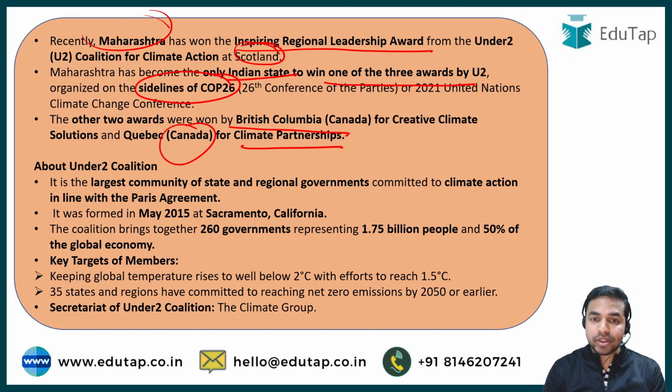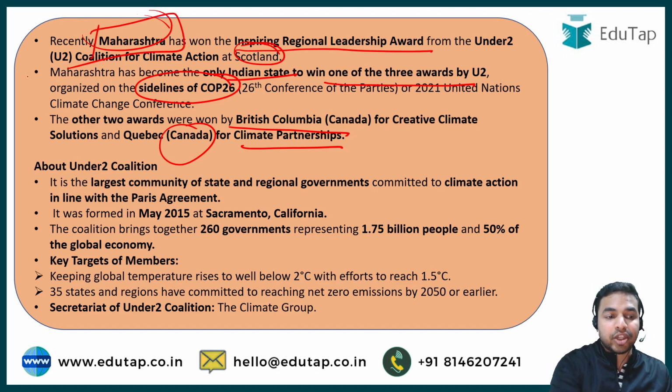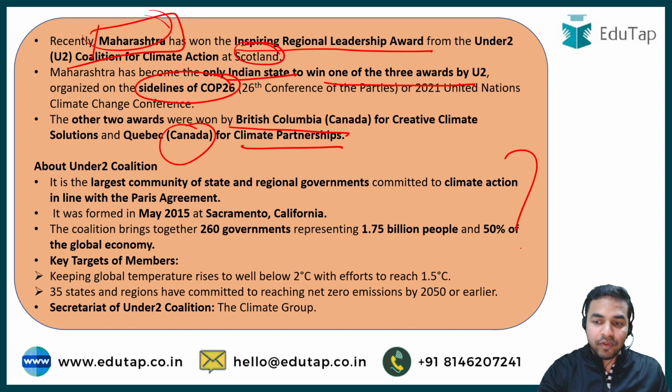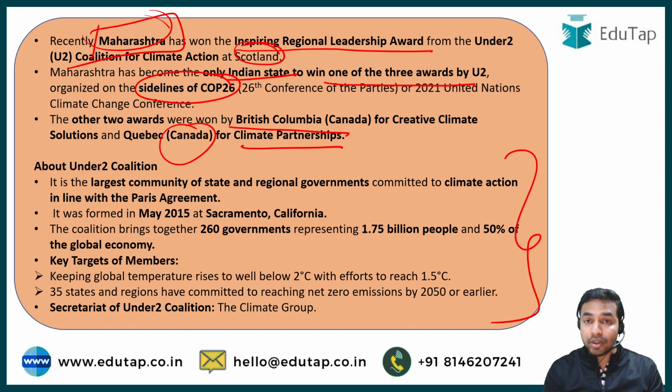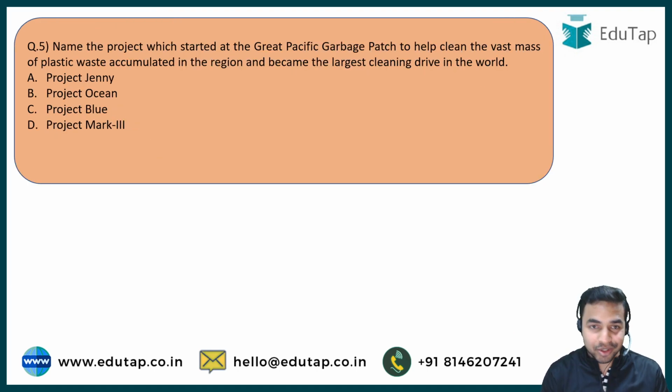These are the two winners, and majorly what we are required to remember is the Indian state which has become the only Indian state to win one of the three awards, that is the state of Maharashtra. Here some information about the Under2 Coalition has been provided. You can go through it for value addition. Now my dear learners, we are moving towards the next question, which is here on the screen.